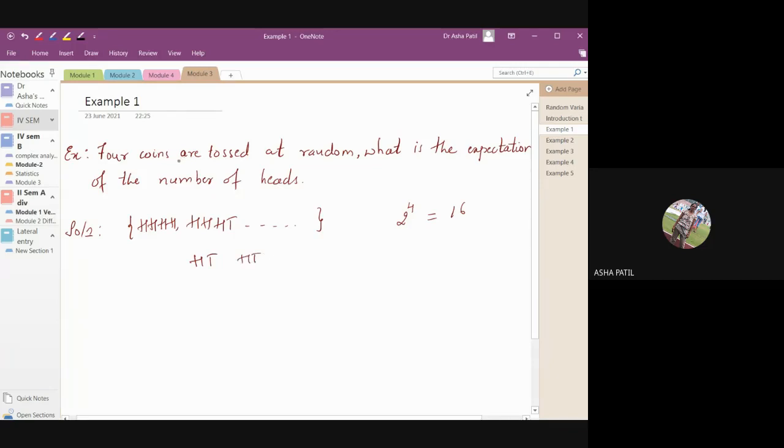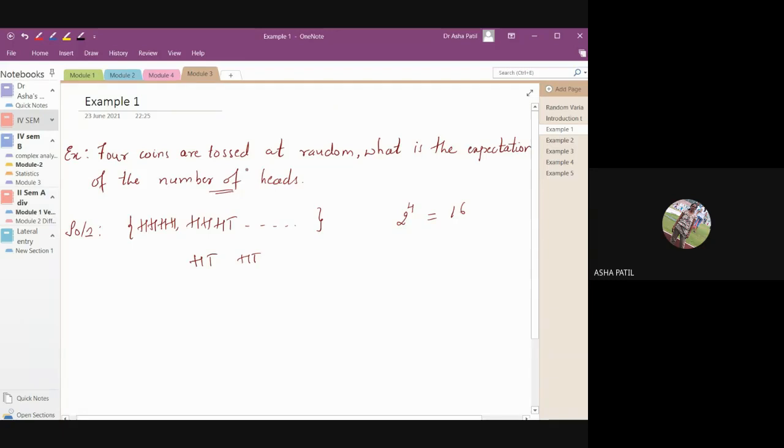When you toss these 4 coins, the outcomes are nothing but the arrangements of H and T. Now, what is the expectation of the number of heads they have asked?